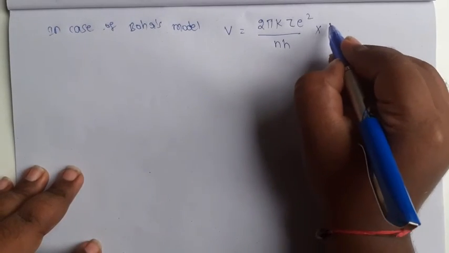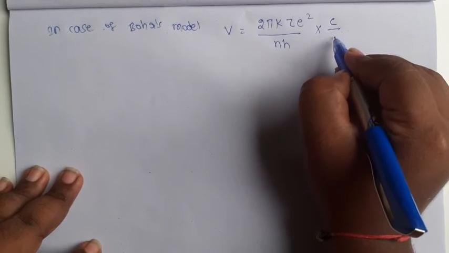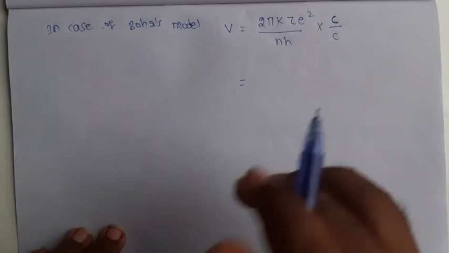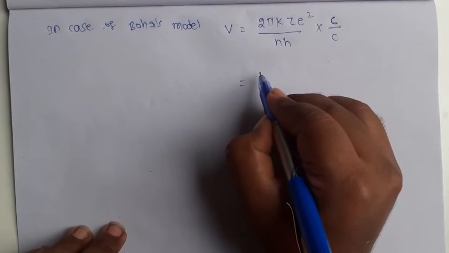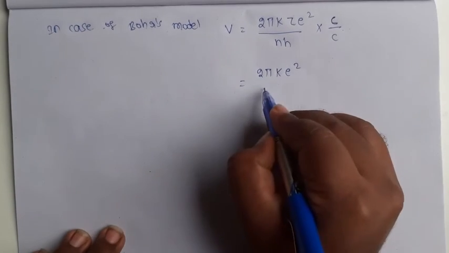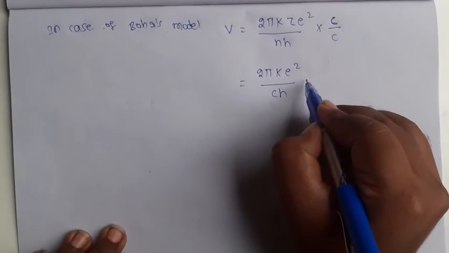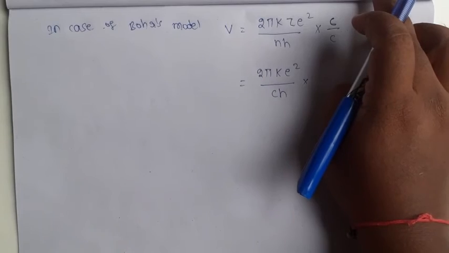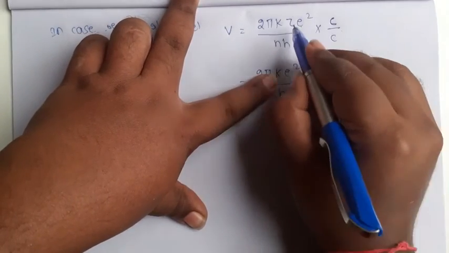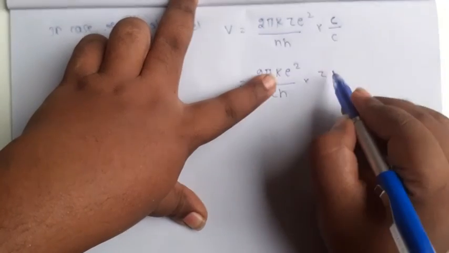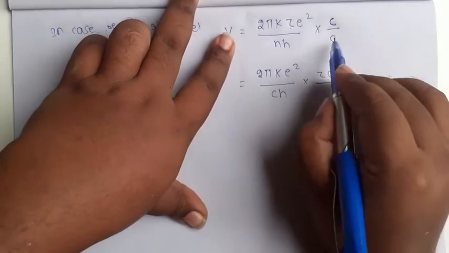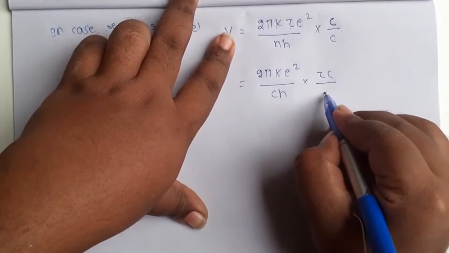Now I am multiplying and dividing with c. c means speed of light. I am rewriting the above formula as 2 pi into k into e square by c h. What are the remaining terms? On numerator z into c, on denominator n.